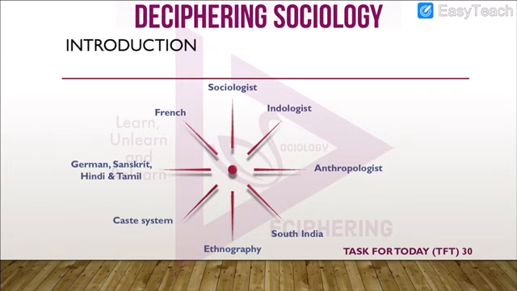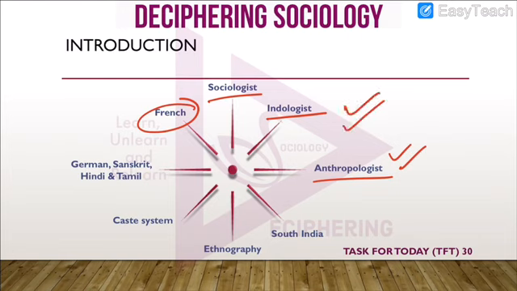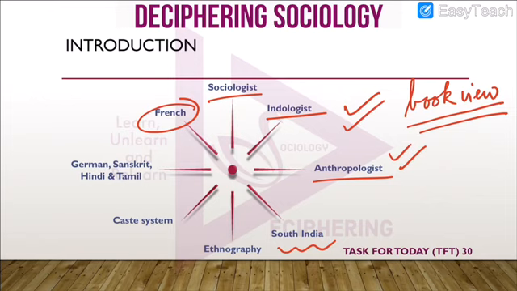Now let us give you a brief introduction. Louis Dumont was a French sociologist, Indologist as well as anthropologist. You must know that the early sociologists were mostly anthropologists, and like G.S. Ghurye, Louis Dumont was also an Indologist. That means he believed in the book view, or studying the classical texts, the scriptures, in order to understand Indian society. He stressed on the study of South India.